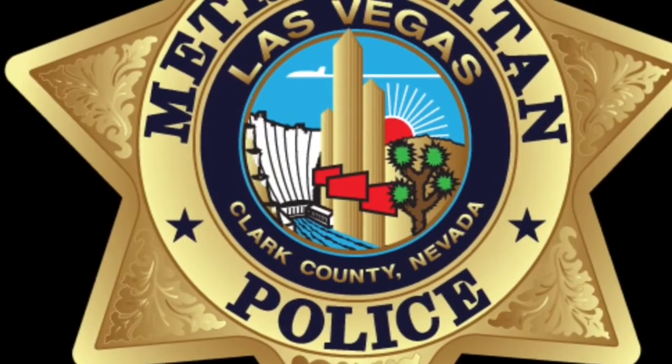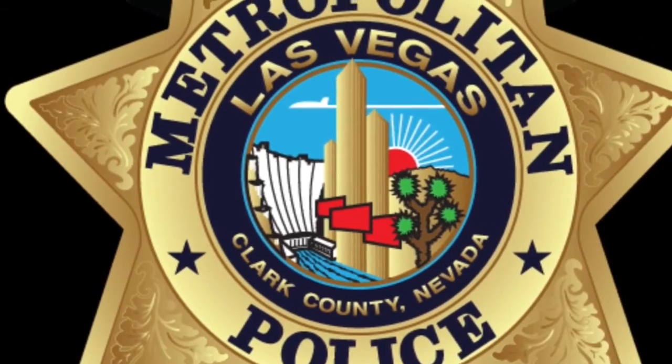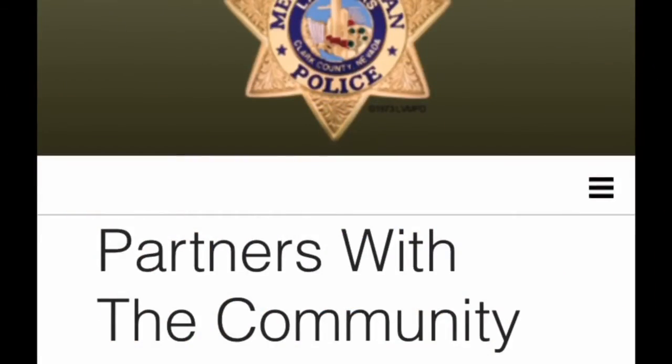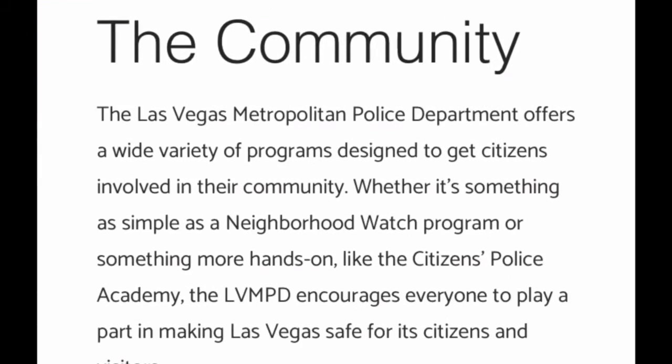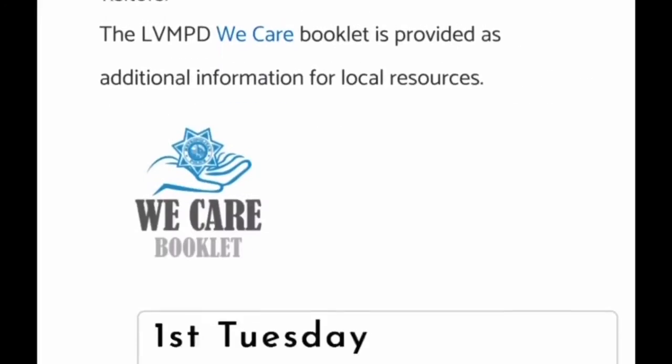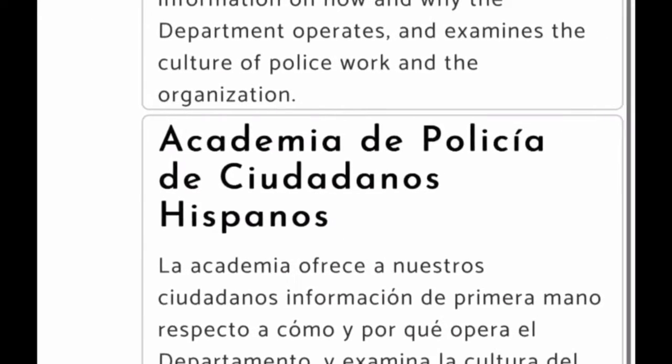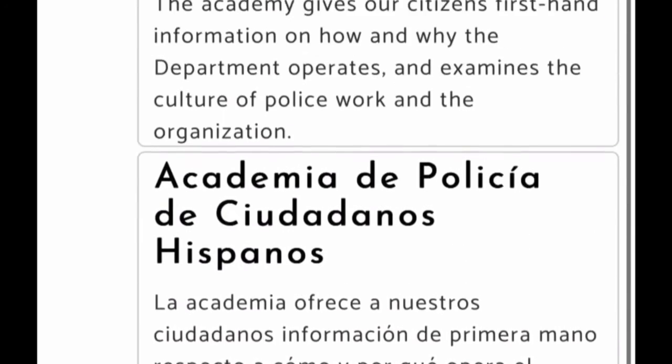Las Vegas Metro police officers are trained in human relations and diversities. Resources such as Partners with the Community provide events and programs that help Las Vegas Metro engage with that same community. Programs like First Tuesday and volunteer opportunities allow the community and Vegas Metro to interact and help each other out.